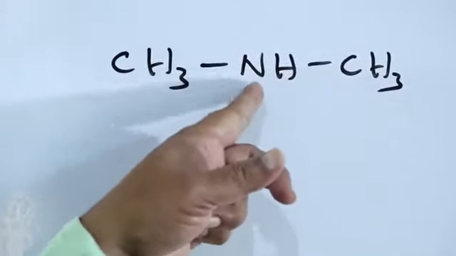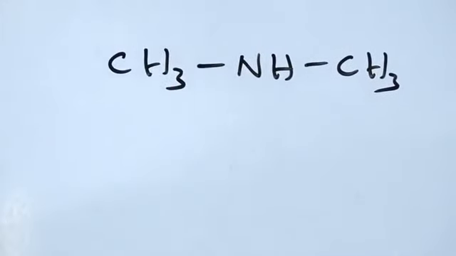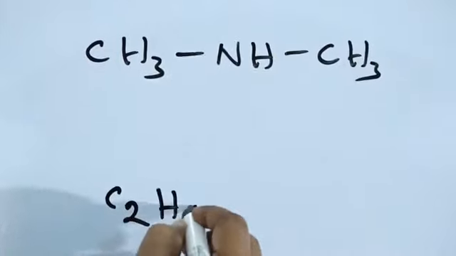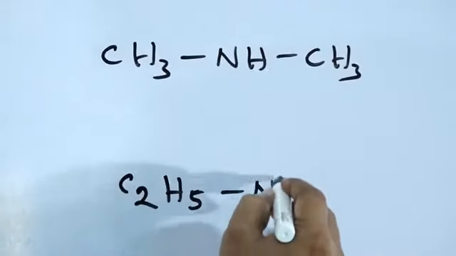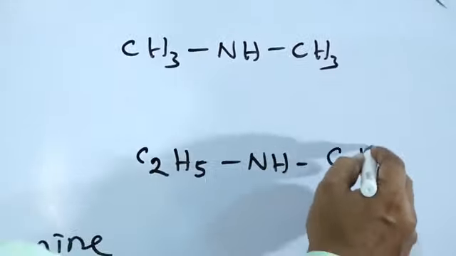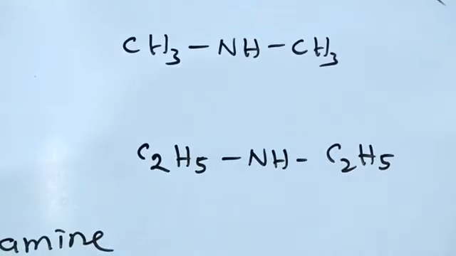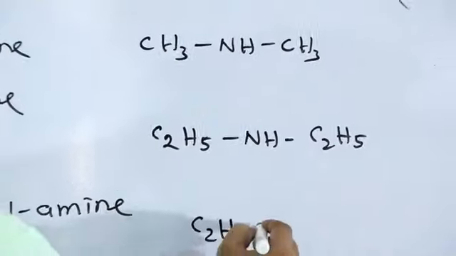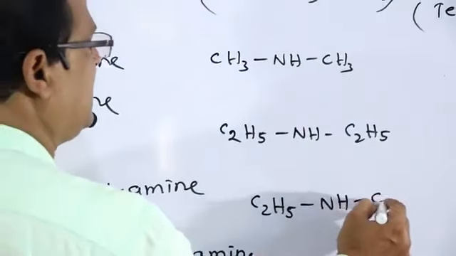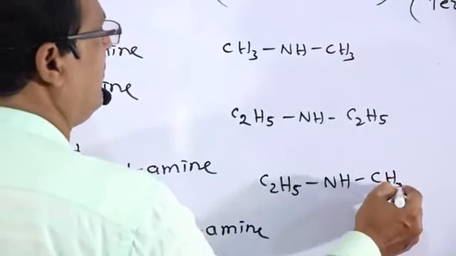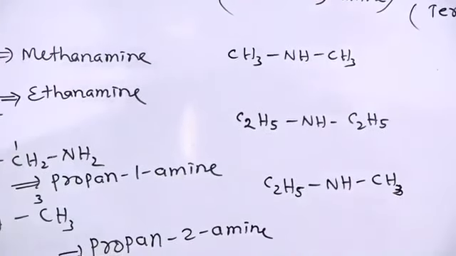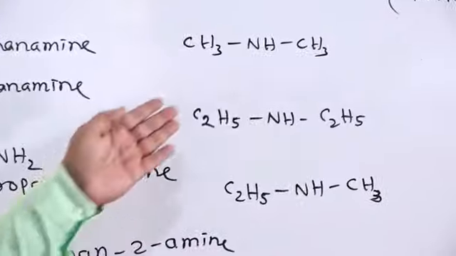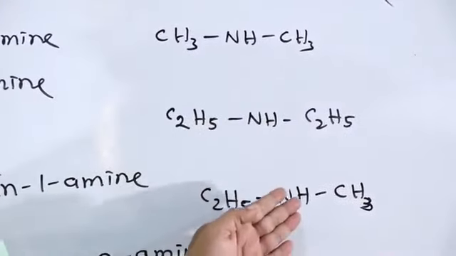NH3, where 2 hydrogen atoms are replaced by 2 methyl groups. Or you can take C2H5NH, C2H5. Or you can take C2H5NH, CH3. Then how to name these compounds? These are examples of secondary amines.